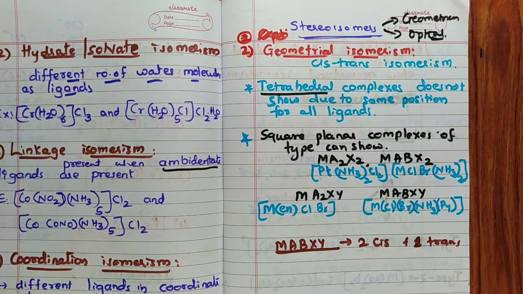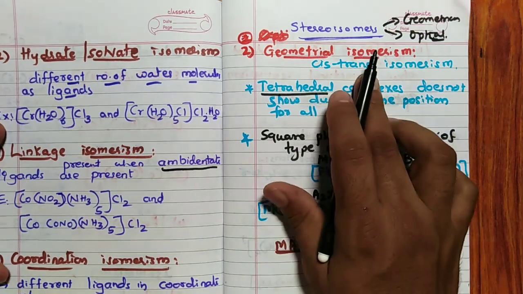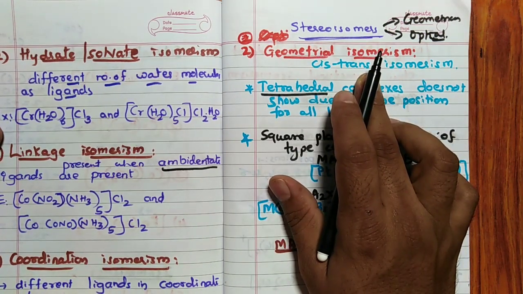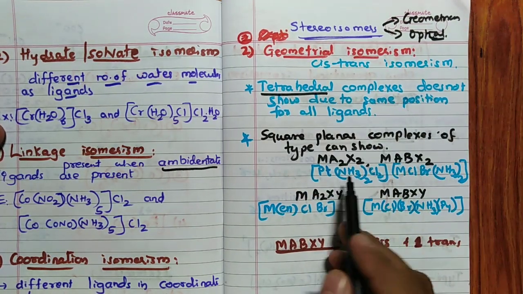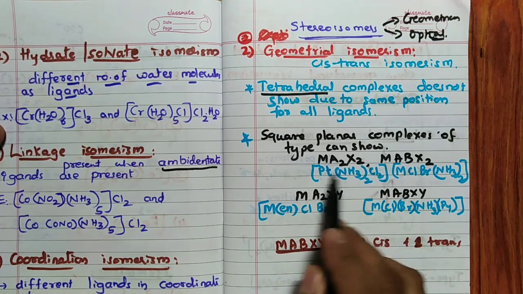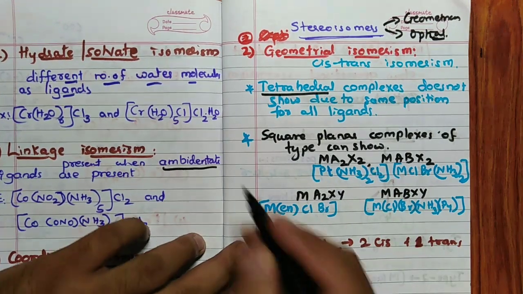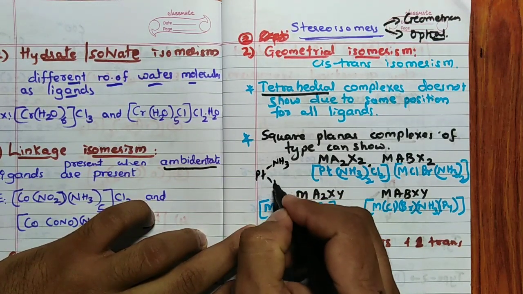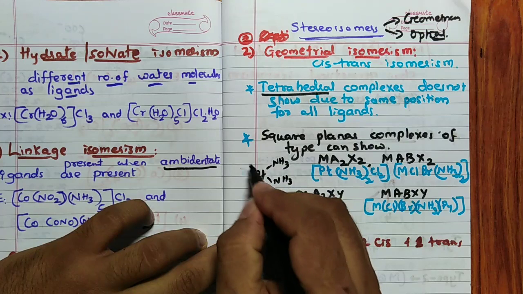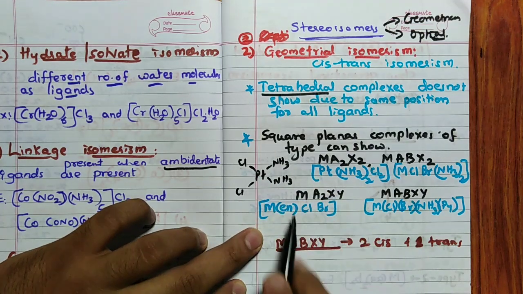Cis-trans means what? Cis means ligands should be on the same side, trans means ligands should be on the opposite side. Correct? Same side, opposite side. Right? For example, the Ma2X2 type can show geometrical isomerism. That's the example I will tell you. If platinum is there, NH3, right? Cl. What is this?